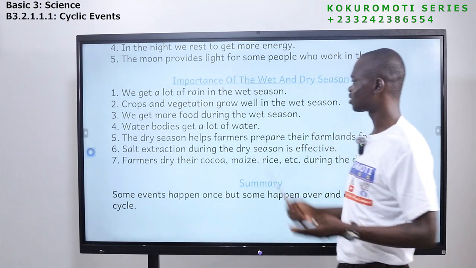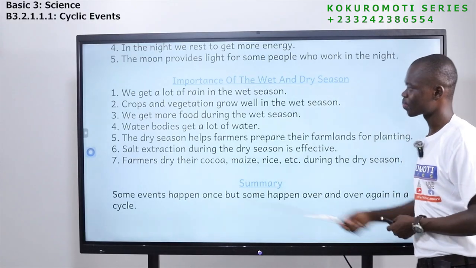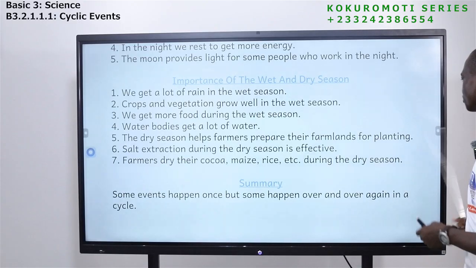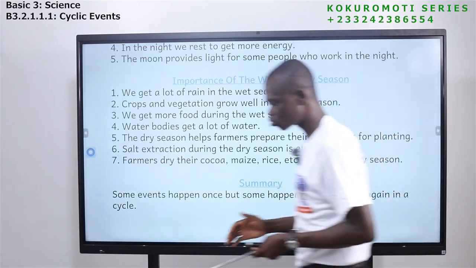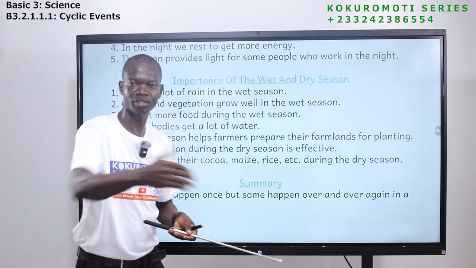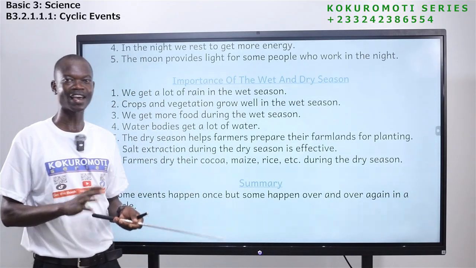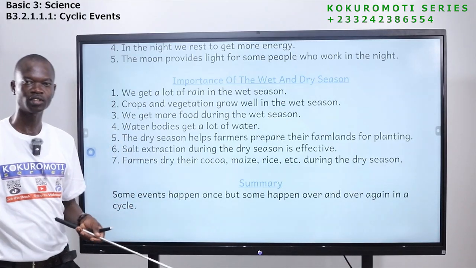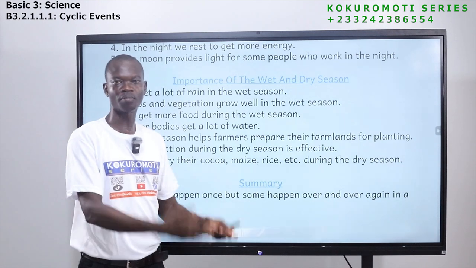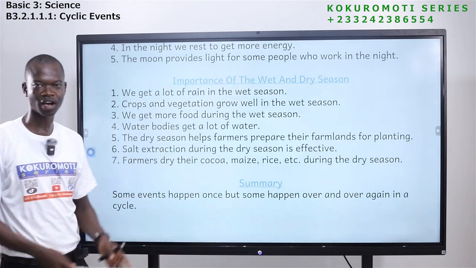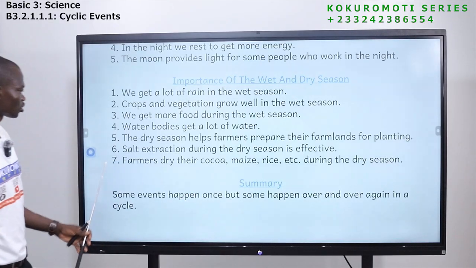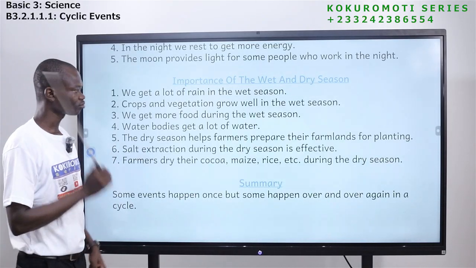So all these water bodies, they get a lot of what? Water. The next one is the dry season. The dry season helps farmers to prepare their farmlands for planting. During the dry season, farmers weed the farmland, chop the trees and then burn it. At that time, the sun will dry the leaves, the plants, everything, and it will help them to what? Burn the things on the farm so that they can get space and work on it conveniently. Okay, so that happens during what?